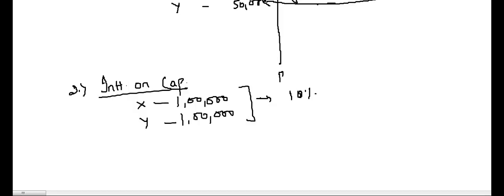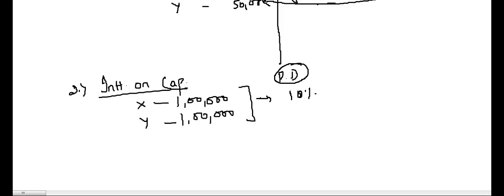It is given in the partnership deed. Now if the partnership deed is silent as to interest on capital, then the provisions of the Indian Partnership Act 1932 will apply, and it says that interest on capital will not be paid. Very simple. So here I am taking that the partnership deed clearly says that interest on capital at the rate of 10% is to be paid to the partners.